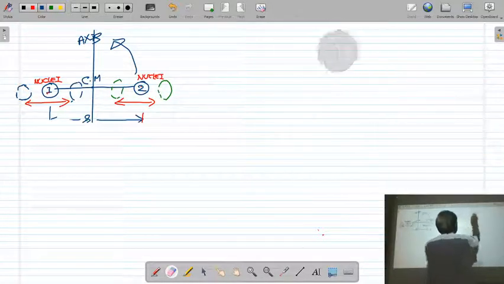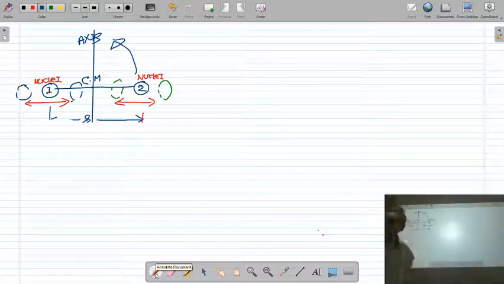So I have discussed the salient features of the molecule, salient features of the vibrational spectra. Next time we will take this.